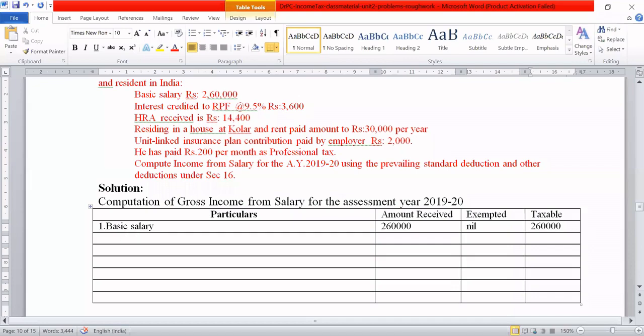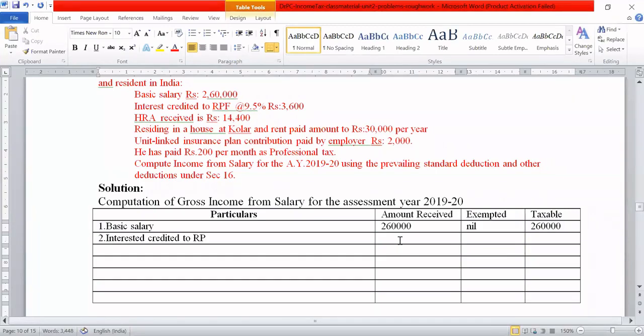What is the next one? Second one, interest credited to RPF. RPF stands for Recognized Provident Fund, and he has received an interest on his recognized provident fund at 9.5%, which amounts to rupees 3,600. See, this interest credited to RPF is 100% exempt.